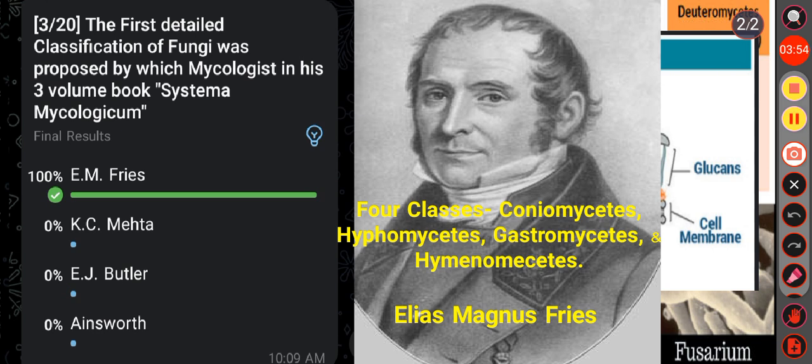Okay. Then see the other options. Option B, K. C. Mehta, refers to Karamchand Mehta, known for his contribution to plant pathology, particularly his research on rust disease in India. Then in option C, E. J. Butler refers to Sir Edwin John Butler, an Irish mycologist and plant pathologist. And remember, E. J. Butler is known as the father of Indian mycology and plant pathology. Then in option D, Ainsworth was a British mycologist and scientific historian. He proposed a more natural system of classification of fungi.